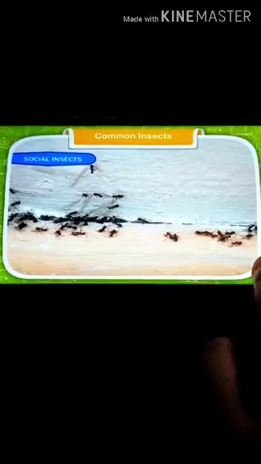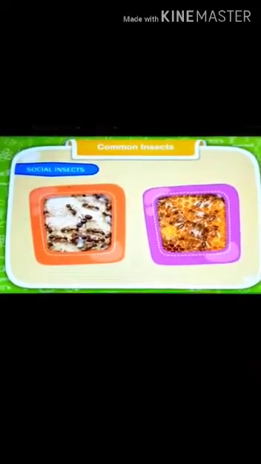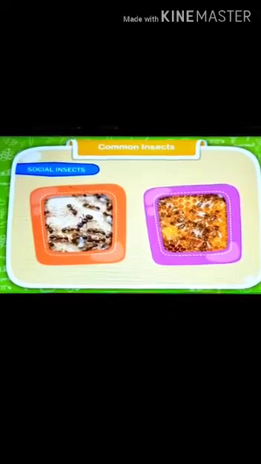We are talking about social insects. Some insects live on their own, but some live in groups. Insects that live in a group with other individuals of the same species are known as social insects. Ants and honeybees are the most common social insects found in our environment.